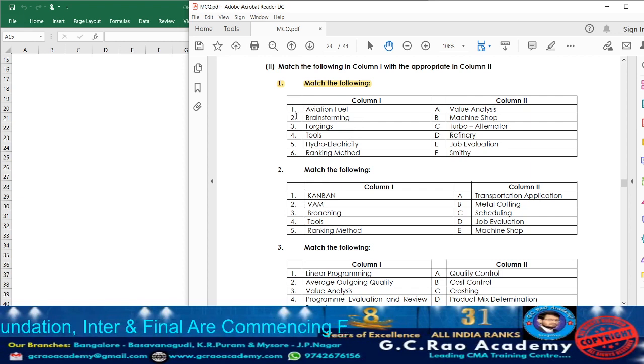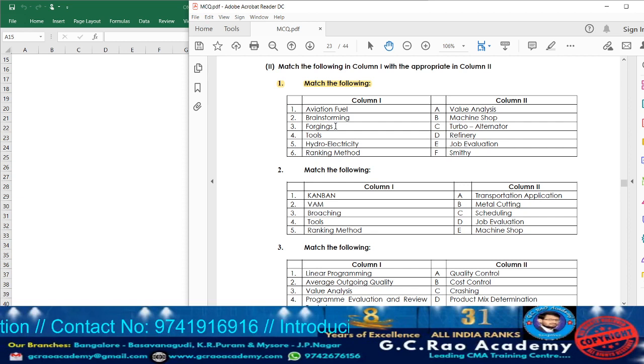Point number 1, aviation fuel, means the fuel which will be utilized in aeroplanes. Point number 2, brainstorming. What is the meaning of brainstorming? Usually a group of people sit and produce some ideas to solve some particular problem. That we are going to call brainstorming, a brainstorming session they are conducting.